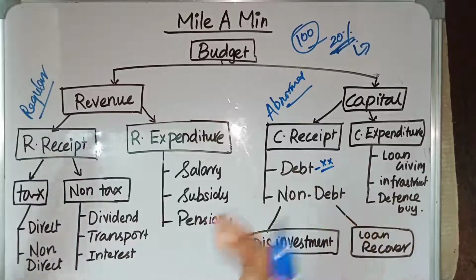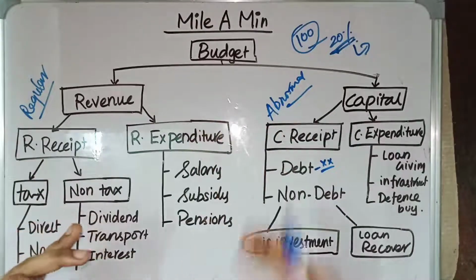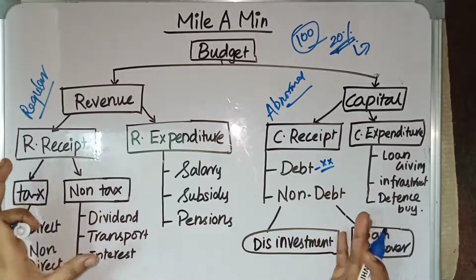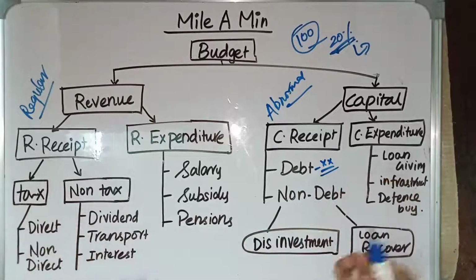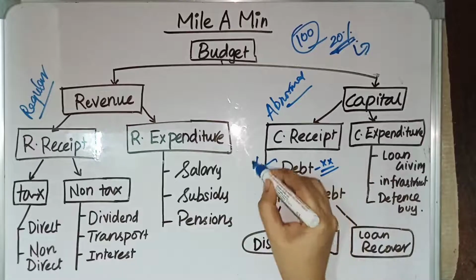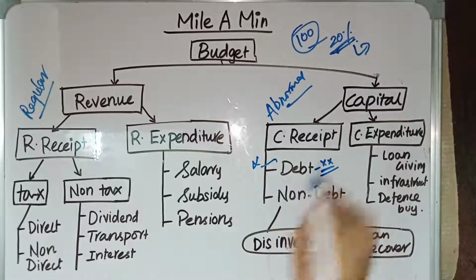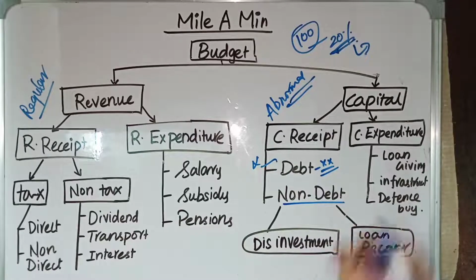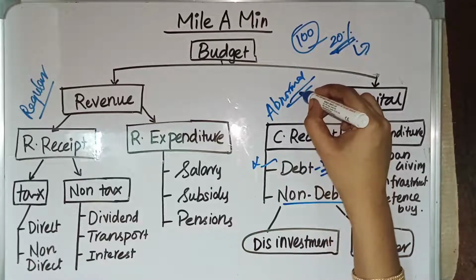Why? Because if we have got some borrowing and it was utilized in a very correct manner, then it might be good, but we need to repay this. So it needs to be repaid. So it is an abnormal income. Then through the non-debt method also we can get an income, which is also abnormal.